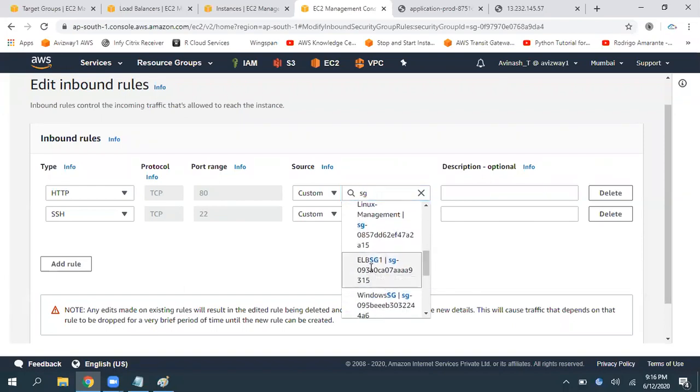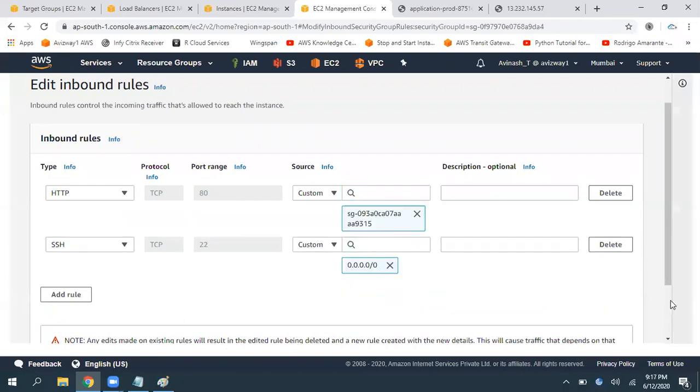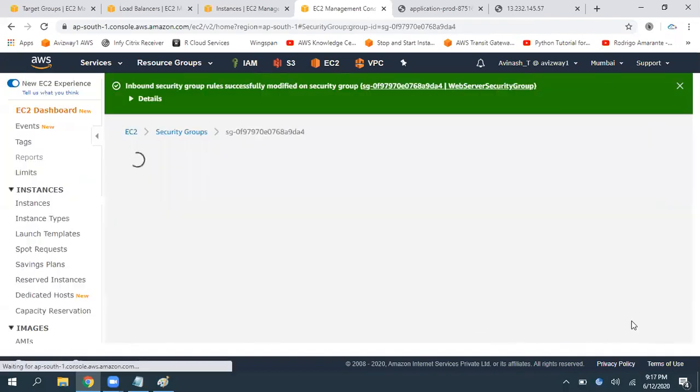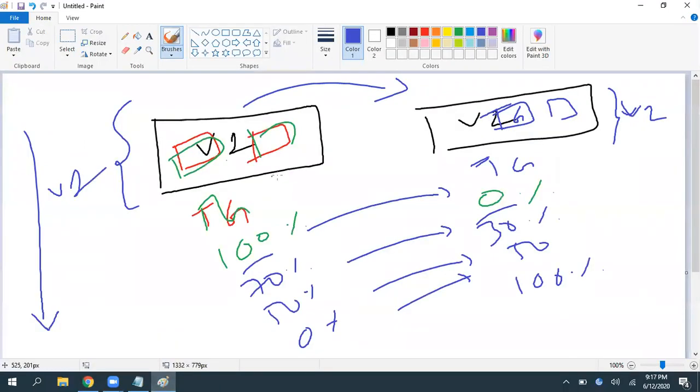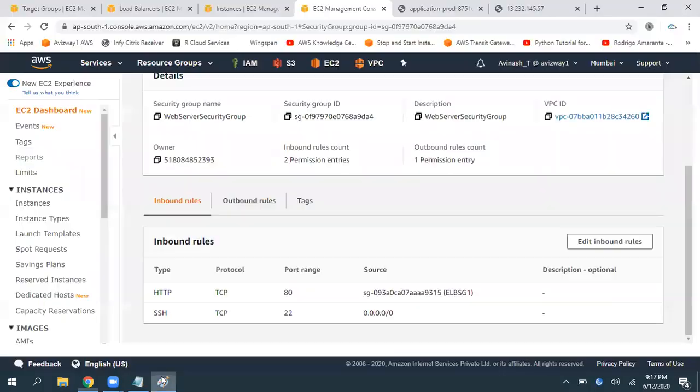ELB SG1. I am selecting it. Now, if I click on save, what is happening here? Port number 80 traffic is going to only the load balancer security group. We are piping the information between these. Whatever the security group you have here for your load balancer or for your instance, that traffic is available to another security group only. So we are technically piping that.